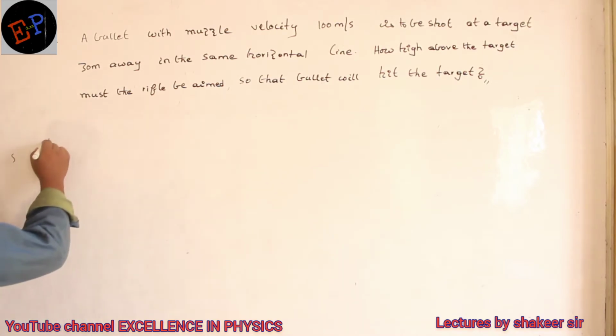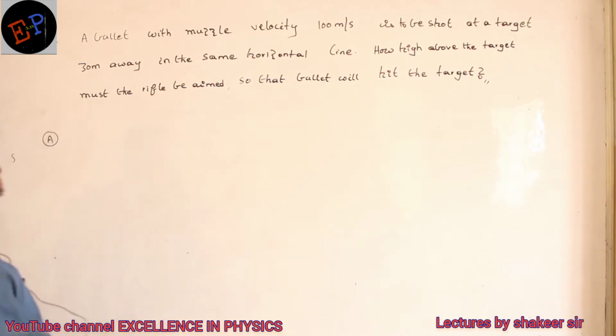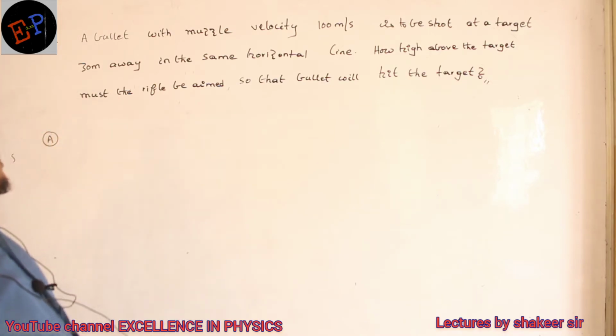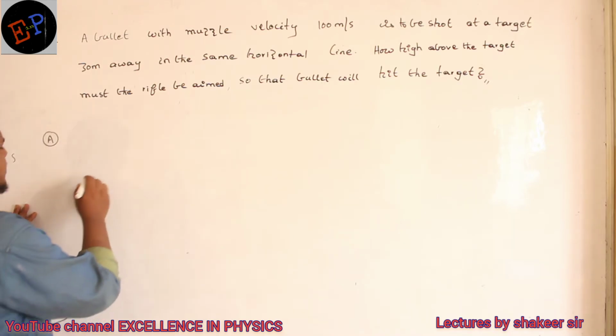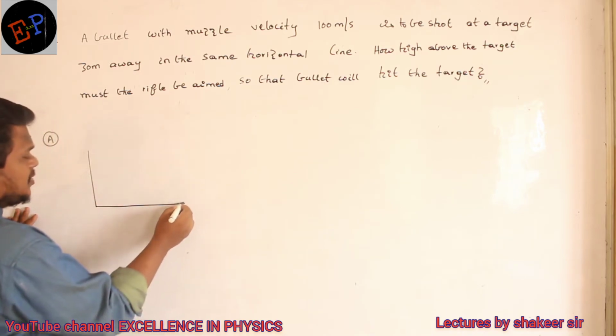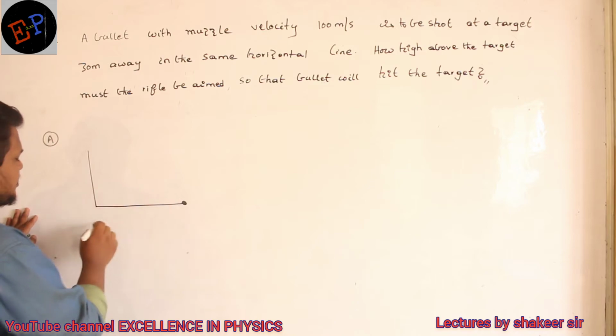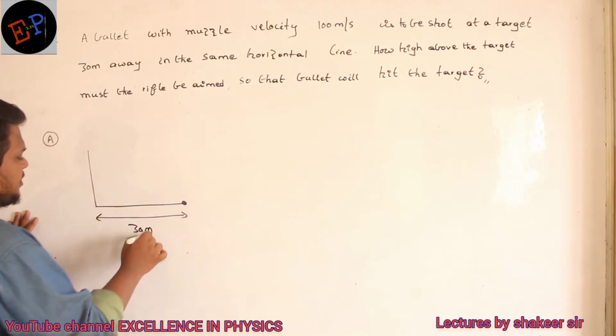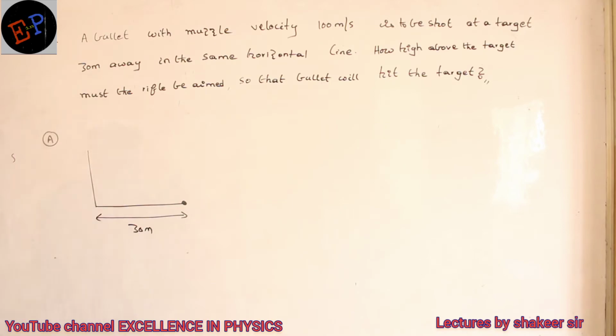So a bullet with a muzzle velocity of 100 meter per second is to be shot at a target 30 meter away in the same horizontal line. Clear? So it means that, for example, here there is one target, and the distance of this target is 30 meter. That's the given data.